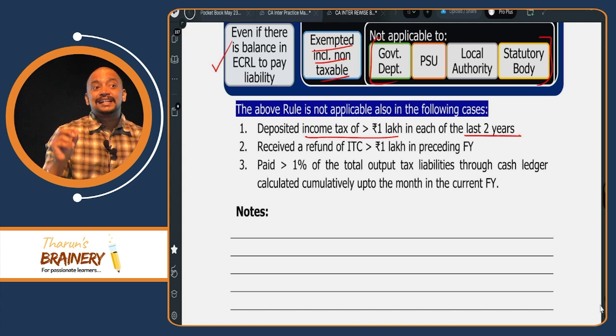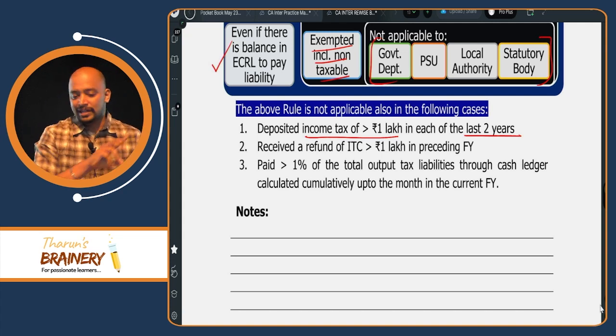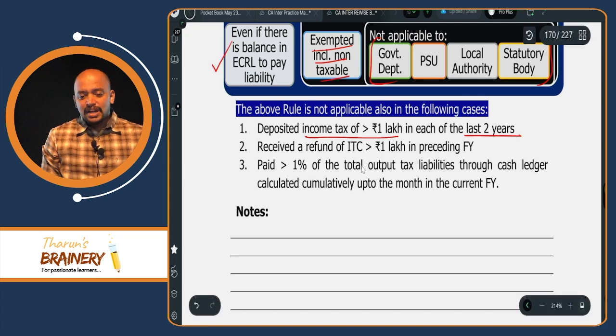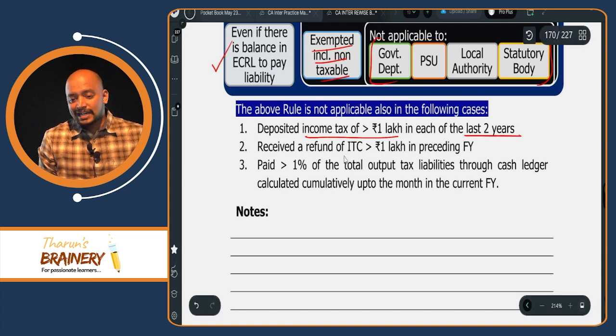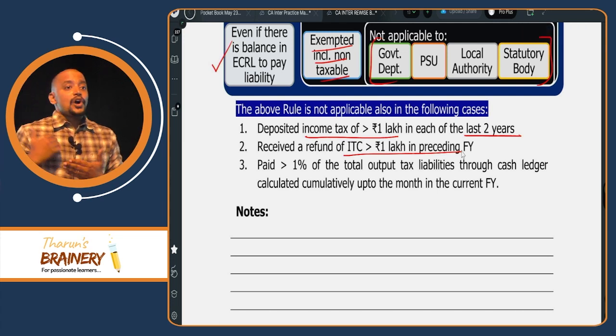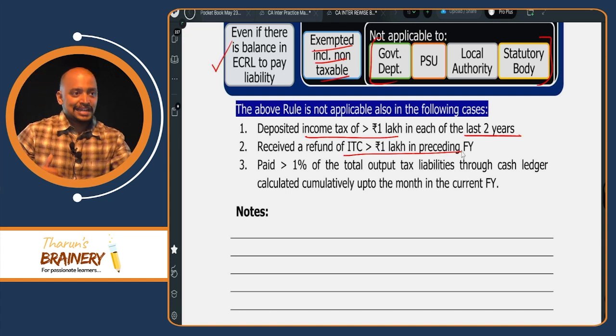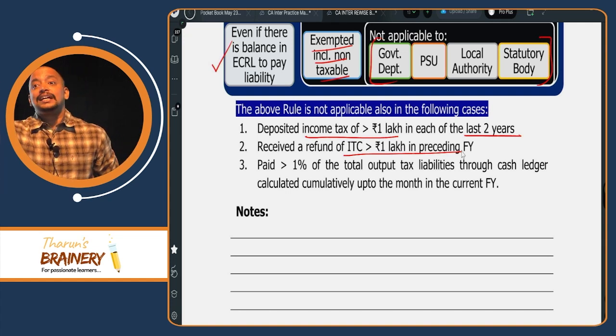Paid income tax greater than how much? 1 lakh in each of the preceding 2 years. Then, received a refund of ITC greater than 1 lakh in the preceding financial year. That is, you are eligible for a refund of ITC of more than 1 lakh in the preceding year. That refund they have not yet released.